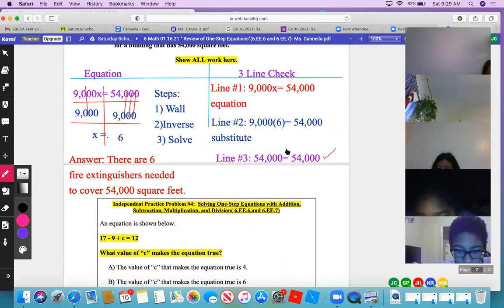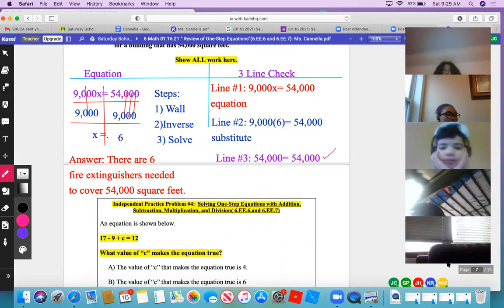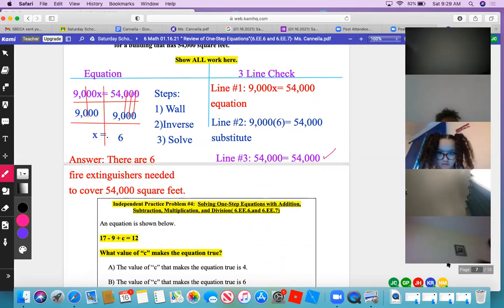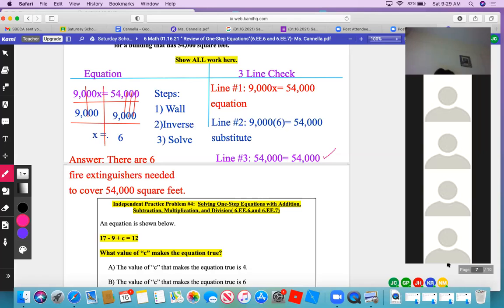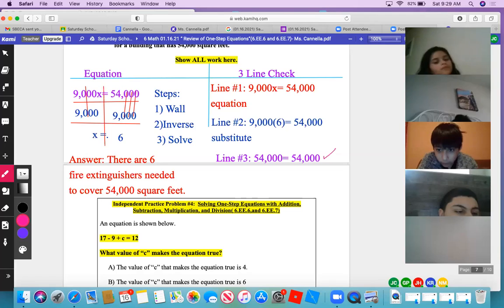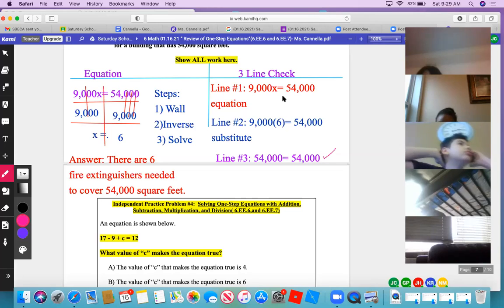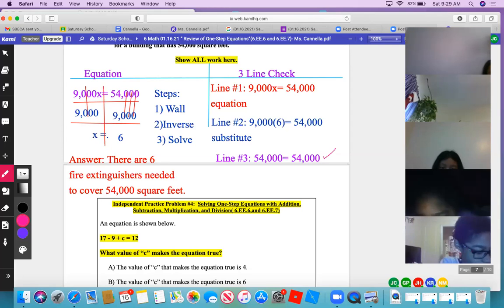Okay. Remember, I just want to recap a few things. When you are solving a 3-step equation, there are 3 steps that you have to utilize. The first step is to always make your wall method. The second step is to do the inverse operation. And the third step is to solve the problem. Once you do that, you do a 3-line check where you write the equation, you substitute your answer in place of the variable, and then you show that the left side and the right side are equivalent.